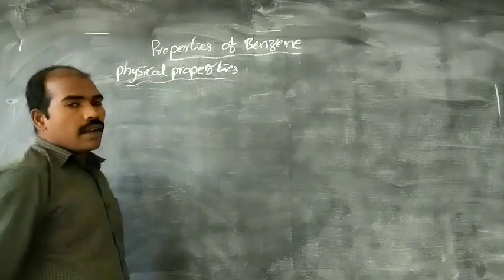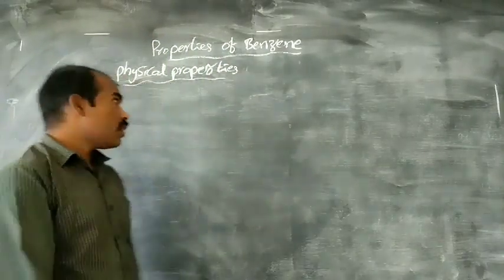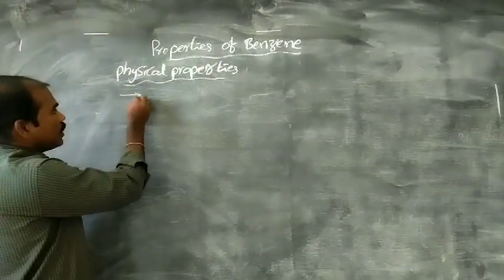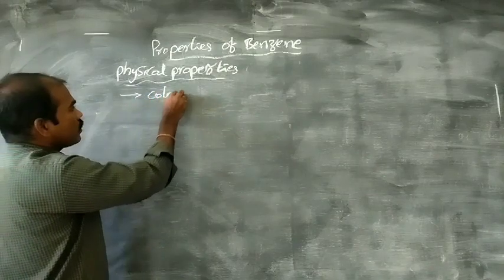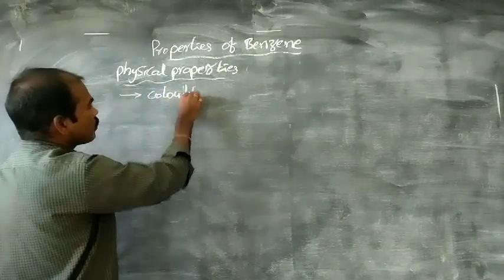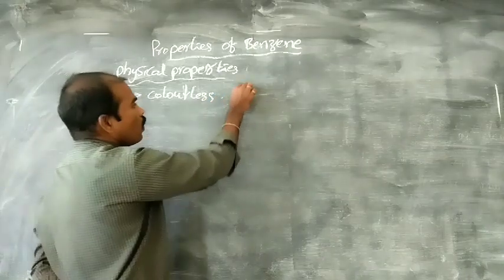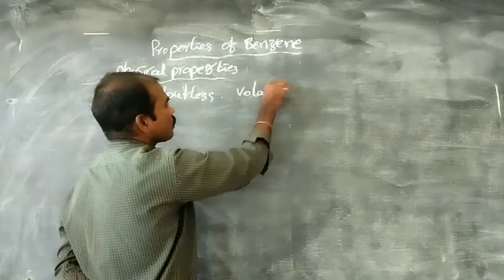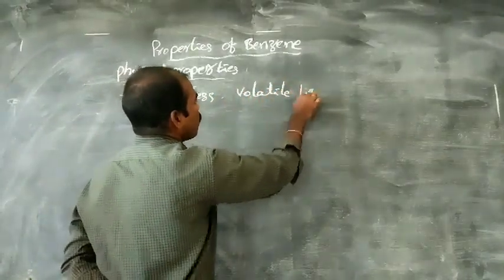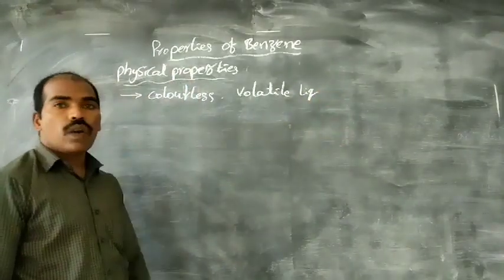The first physical property of benzene is that it is a colorless volatile liquid.